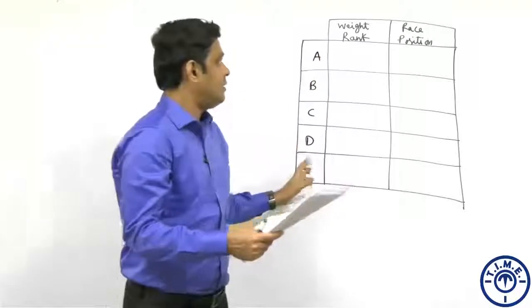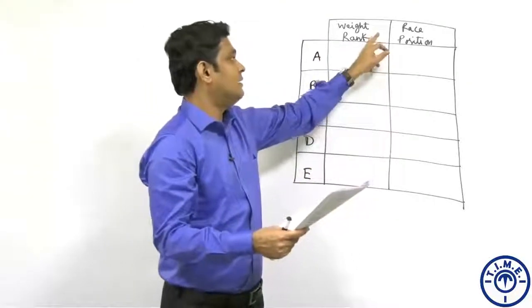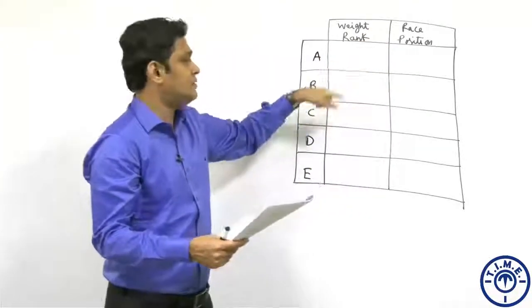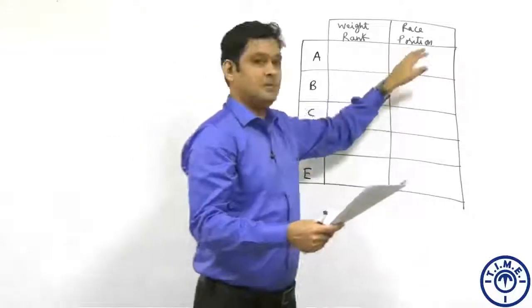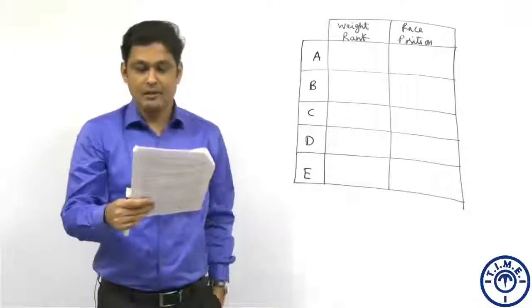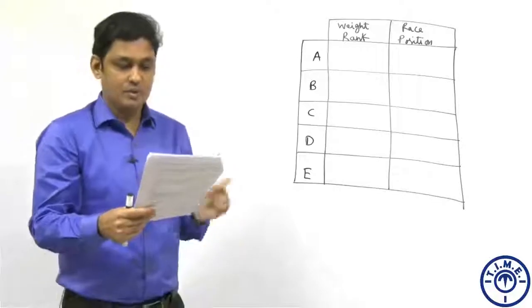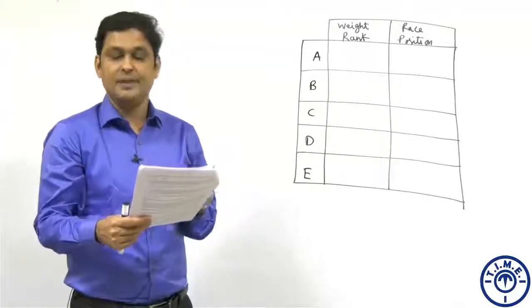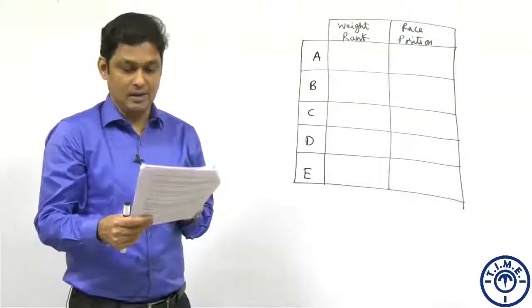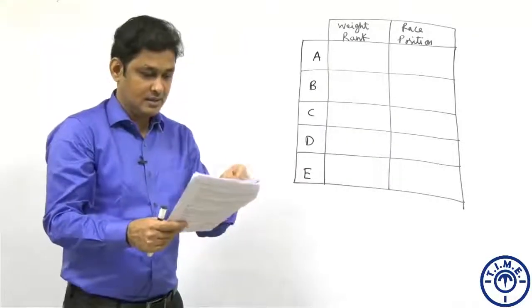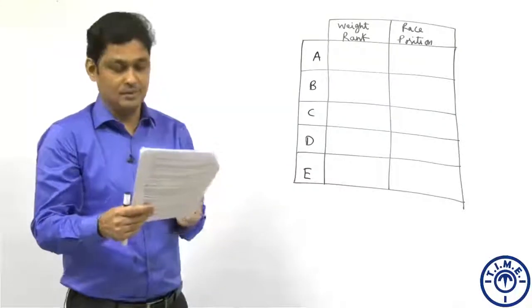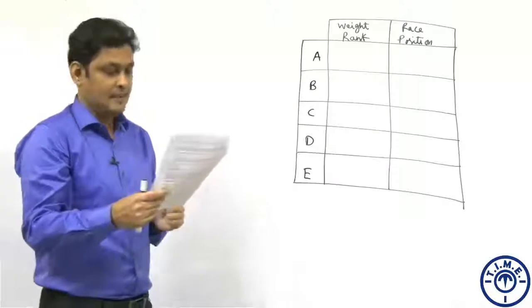So A, B, C, D, E, 5 people, this is the weight rank. 1 is the heaviest, 5 is the lightest. Race position 1, 2, 3, 4, 5. Further, it is known that no 2 persons whose ranks were consecutive finished consecutively in any order. Let's look at it in detail after going through the other 2 pieces of information.